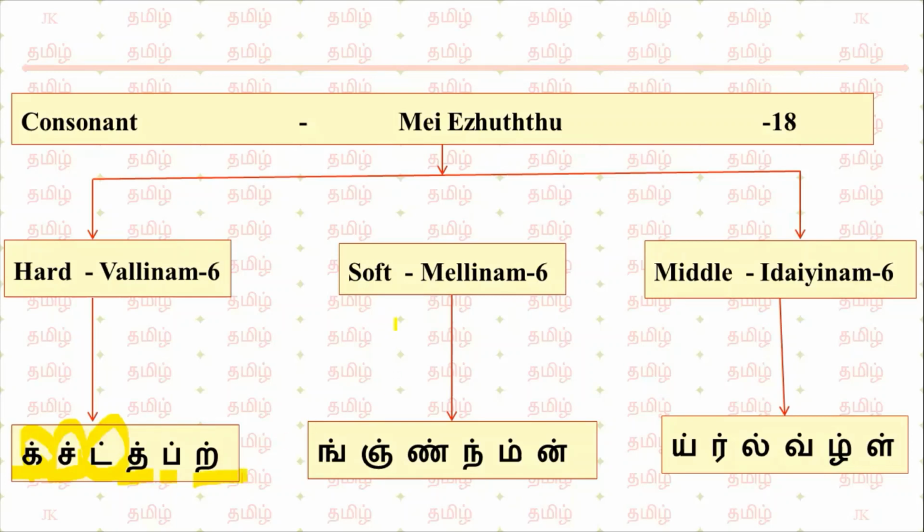The soft consonant, மெல்லின மெய் எழுத்துக்கள், will have 6 letters: ing, inj, in, ind, im, in. The middle consonant will also have 6 letters: e, ir, il, iv, il, il. Now we will see how to pronounce each letter and how to write each letter.